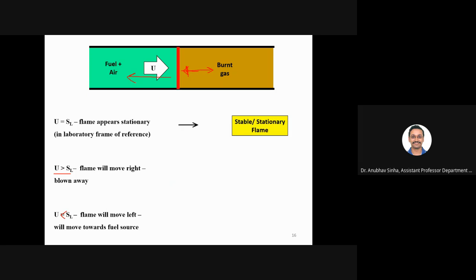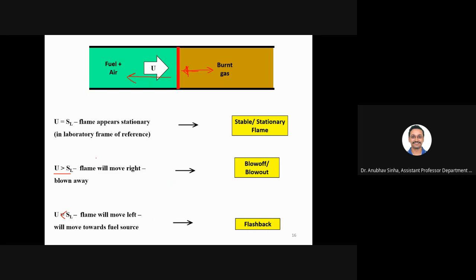Okay. Now, the first condition is called a stable or stationary flame. Now, flame moving right is basically blow off. We'll talk about that again in the next chapter, but this is the terminology. You are basically blowing out the flame. Suppose you have this Bunsen burner, if I increase the velocity of the fuel to a very high value, then it will not have a stable flame. The flame will blow out. Or if I decrease it, the flame will flash back. It will move inside the tube.